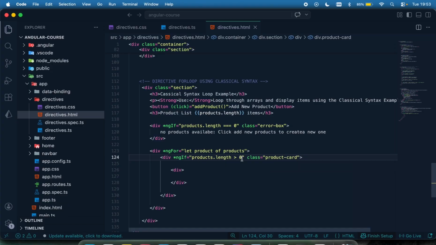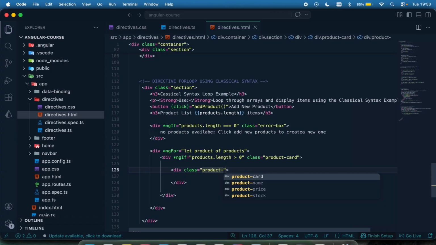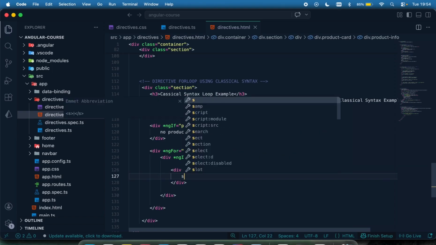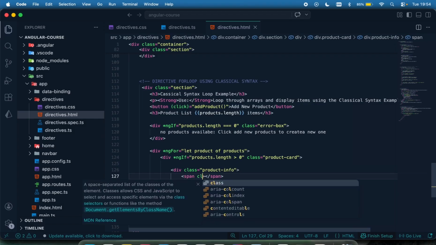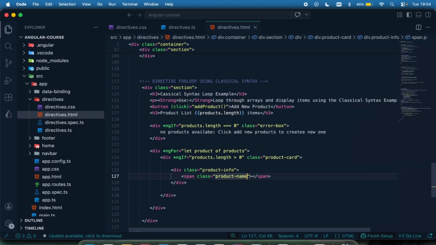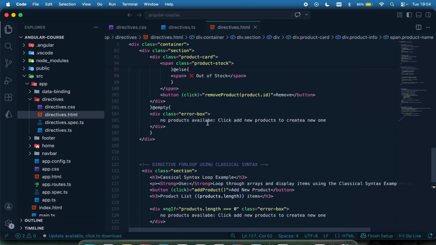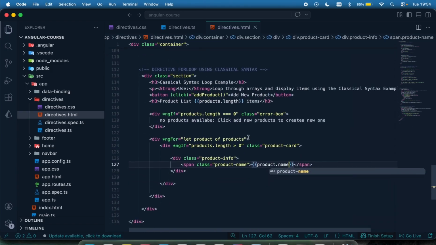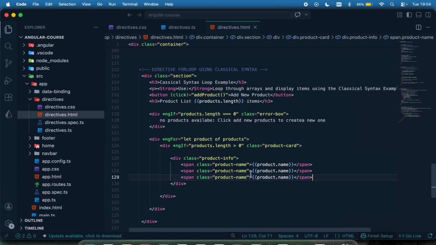Okay. Now, if the length of the product is greater than 0, then let's display these products right here by saying class name product-info. And within this, I'm going to have my span to display the product name. Then I can give this a styling called product-name, and then the value is going to be the product.name, like so. Okay, like that. Let me just copy this so we can display other data like the product price.